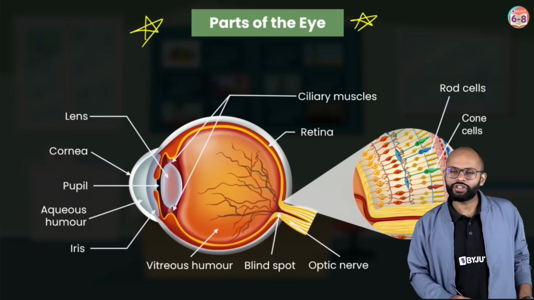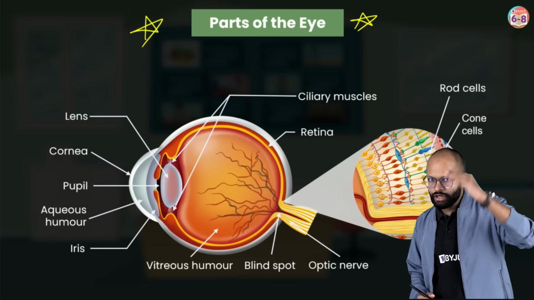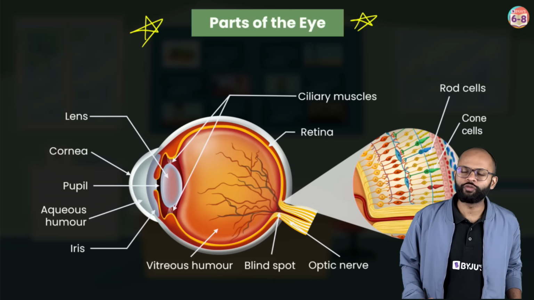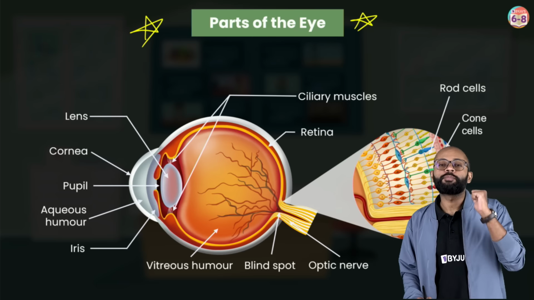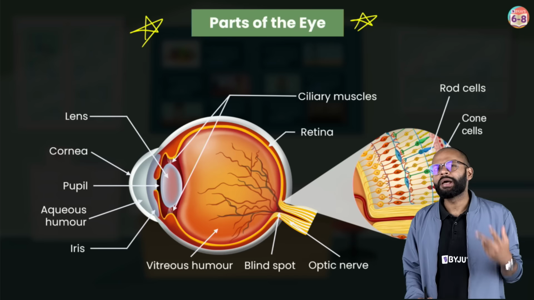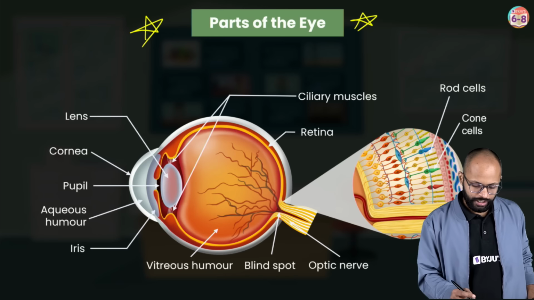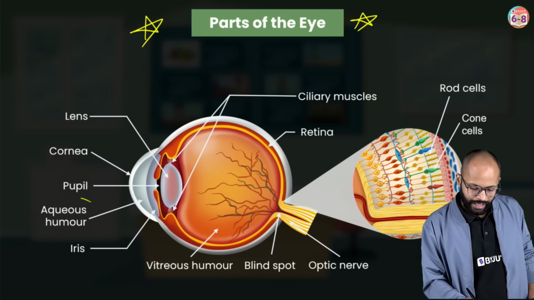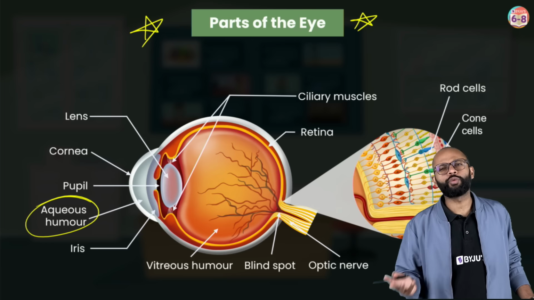Parts of the eye, if we talk about them. The first layer of the eye is the cornea. Two functions. First, you can say it protects the eye. Second, maximum bending of light happens at the cornea. Then after the cornea, what do we have? Aqueous humor, just a fluid filled.